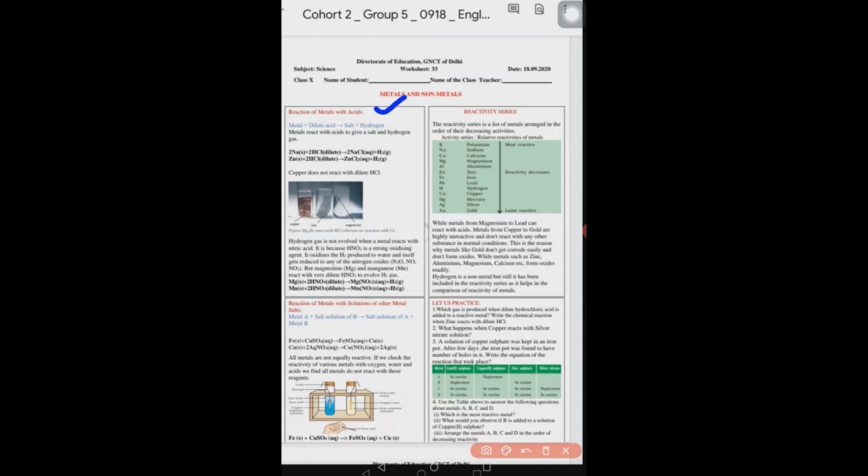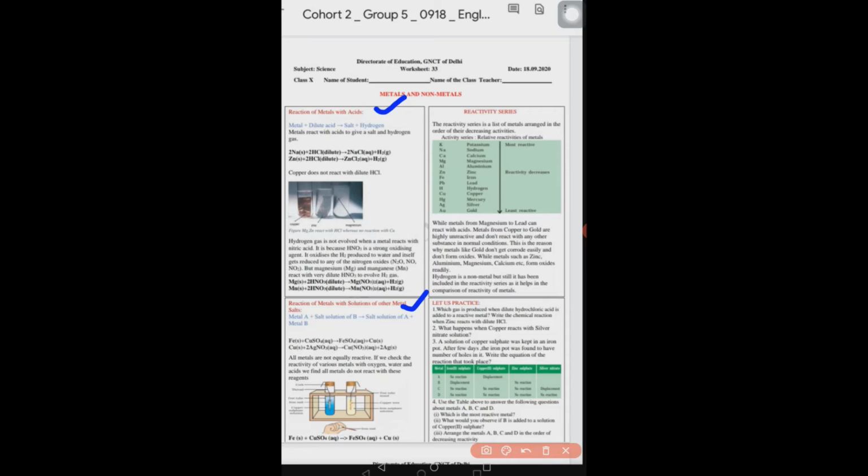Now come to reaction of metals with solutions of other metal salts. When a metal A reacts with the salt solution of B, then the salt solution of A is formed and metal B is released. This is somehow what we can call a displacement reaction. Displacement reactions you have learned earlier in the previous chapters also.